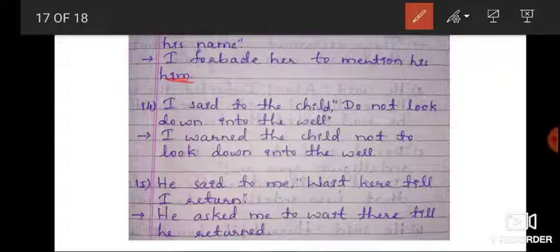I said to the child, do not look down into the well. I warned the child not to look down into the well. He said to me, wait here till I return. He asked me to wait there till he returned.